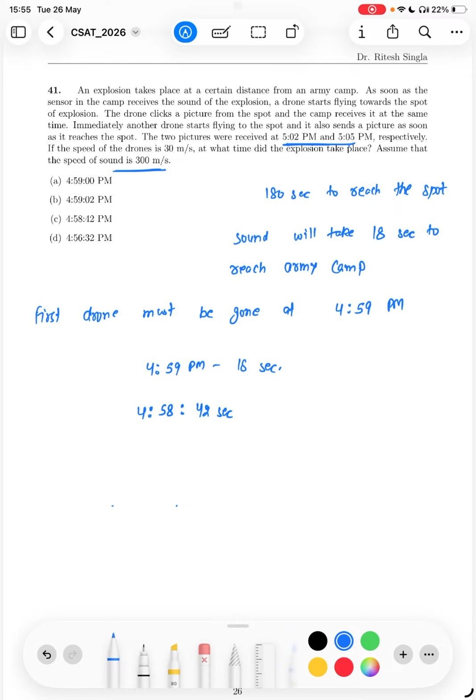Then at 4:59 the army camp got the sound. They sent the drone. It took 3 minutes to reach. So at 5:02 it was there. Then we sent another drone. It again took 3 minutes to reach. So at 5:05. So the answer is 4:58:42. Option C. Do not need to make any fancy equations here because the numbers are given very easy.